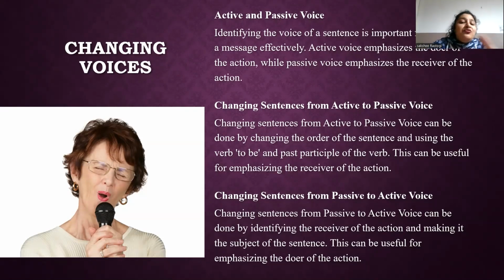Remember, the passive subject receives the action. The passive verb is in the form is, was, were plus past participle. For example, is cooked, was graded, were graded. So this is all about the passive verb in the form of is, was, were plus past participle. The original subject, the agent, is introduced by "by" in passive sentences. So practice changing sentences from active to passive voice to become more comfortable with this grammatical construction.